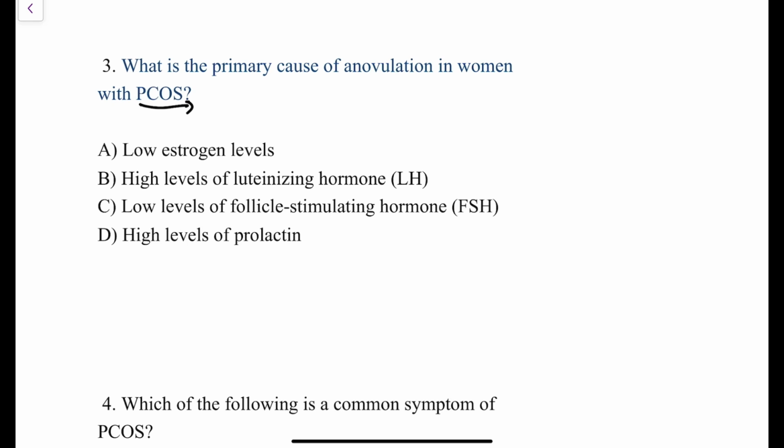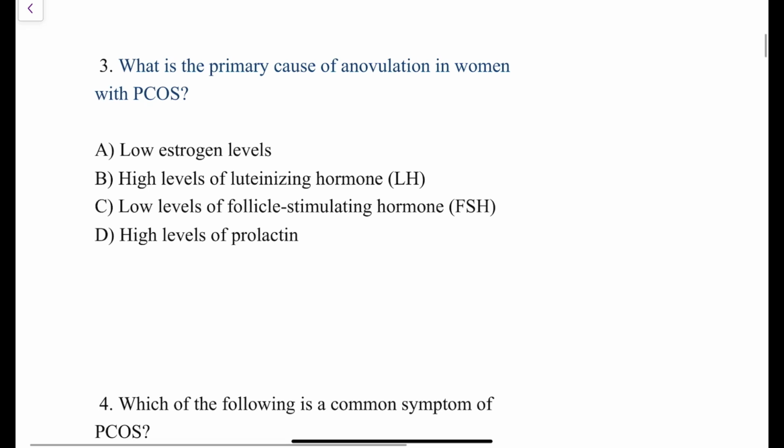But in patients of PCOS, the luteinizing hormone is elevated throughout the cycle. Only because of that increased luteinizing hormone, there is stimulation of the theca cells of the ovary and there is increased androgen levels in patients of PCOS. So the answer to this question directly is high levels of luteinizing hormone. Are you going to mark the answer blindly? No. You should never do that, right? So let's discuss it through each and every option.